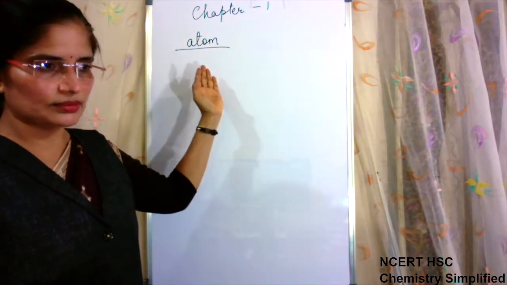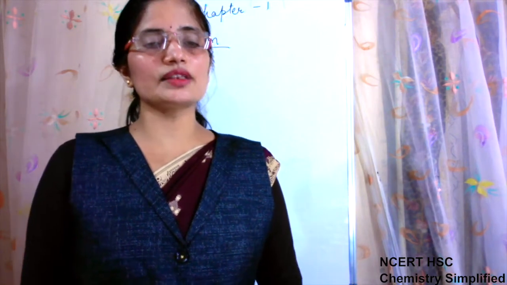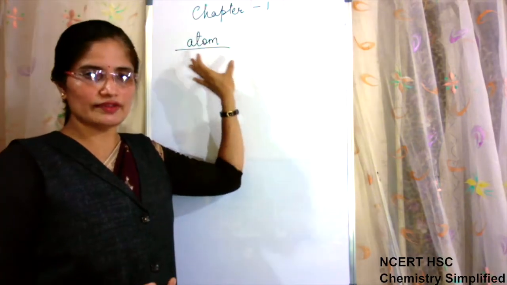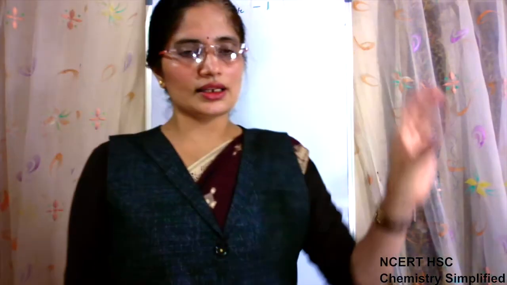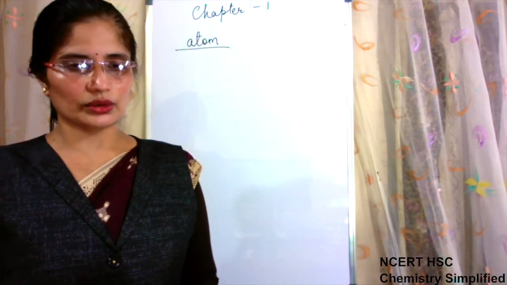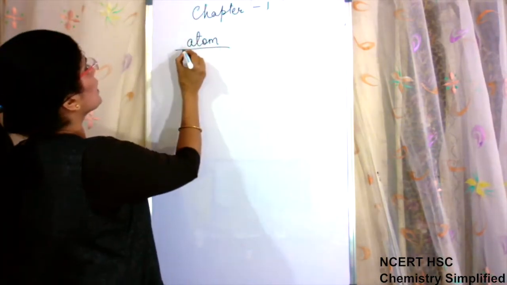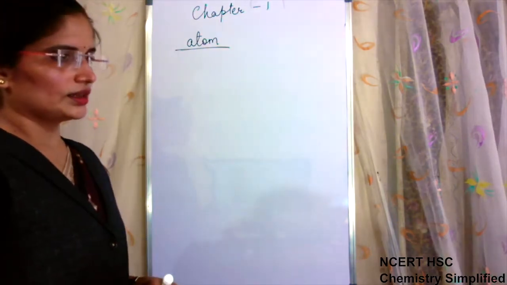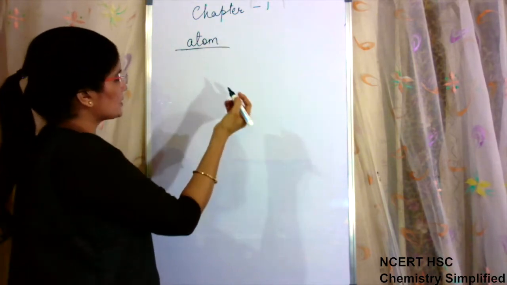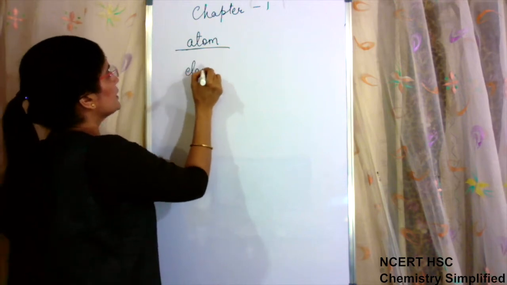When we talk about atom, previously it was told that atom is the smallest indivisible particle, but later it was found that atom is also divisible, but we can say that atom is the smallest particle of matter which can exist independently. Okay, independently means it can exist in free state. When we talk about atom, then we also talk about elements. So what actually is atom? Atom is actually of some different elements.